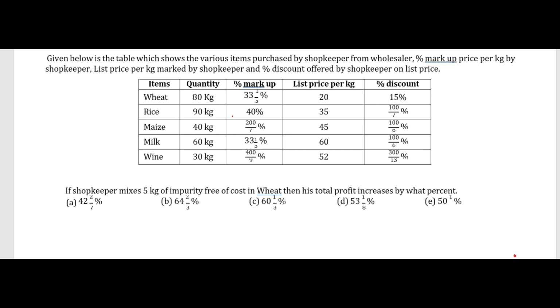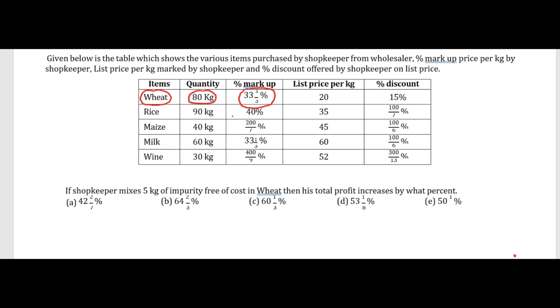So this question has to do with a table that shows the various items purchased by a shopkeeper from a wholesaler. This is the percentage markup, the price per kilogram by the shopkeeper, the list price per kilogram marked by the shopkeeper, and the percentage discount offered by the shopkeeper on the list price. For example, for wheat, the quantity that he bought is 80 kilograms. Then he has a markup, so on his cost he places an increase of 33 and 1/3%, and he creates the marked price.